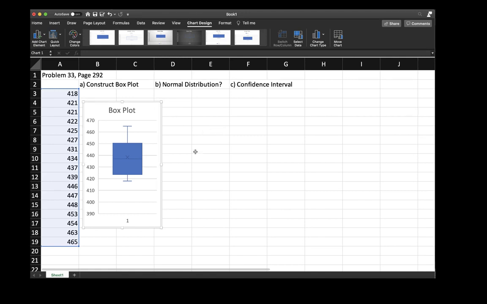The next question is, does this look like it comes from a normal distribution? Well, I would draw your attention as we're looking at this, the mean and the median are about right, so it looks like it's a little bit symmetric. It looks like it's a little bit higher here on the higher side of the axis, so it might be slightly skewed compared to the whisker plot on the bottom. So I'm not quite sure. And then if I count the number of observations we have.